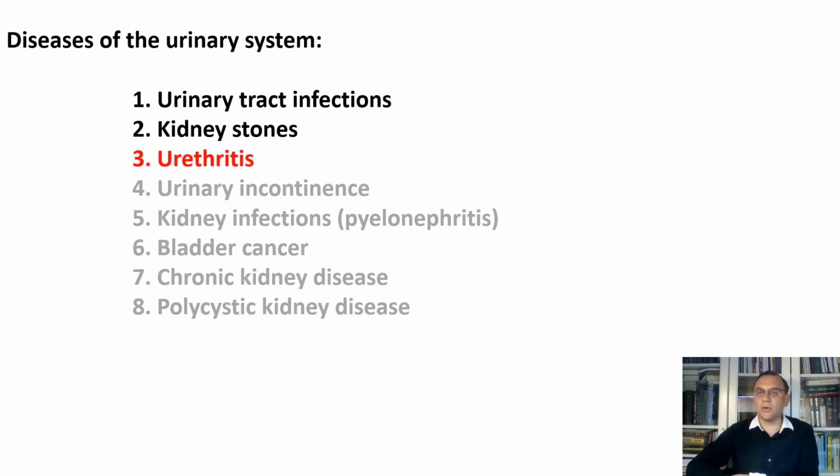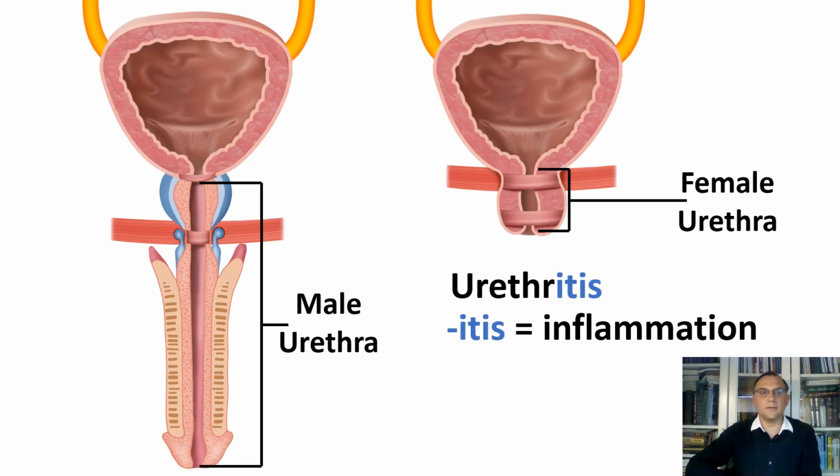Urethritis is inflammation of the urethra and is a lower urinary tract infection. The urethra is a fibromuscular tube through which urine exits the body in both males and females, and semen in males. Urethritis has a strong association with sexually transmitted infections, such as gonorrhea, chlamydia, and others. I hope you notice that itis means inflammation. Urethritis is the inflammation of the urethra. Cystitis is inflammation of the urinary bladder.